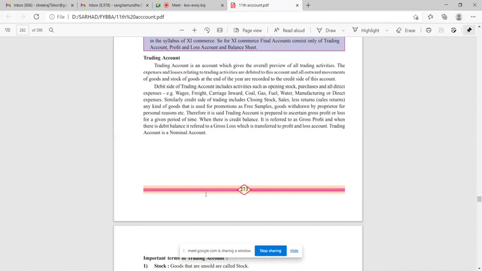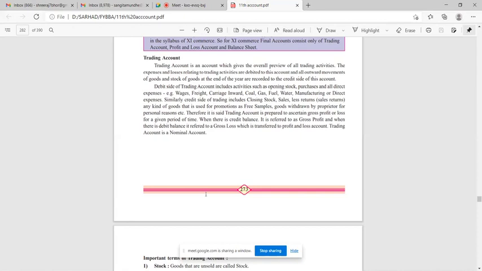Similarly, credit side of trading includes closing stock, sales less returns, any kind of goods that is used for promotions as free samples, goods withdrawn by proprietor for personal reasons, etc. Therefore, it is said trading account is prepared to ascertain gross profit or loss for a given period of time. When there is credit balance, it is referred to as gross profit. See, very important line. When there is credit balance in trading account, it is referred to as gross profit. And when there is debit balance, it is referred to as gross loss, which is transferred to profit and loss account.